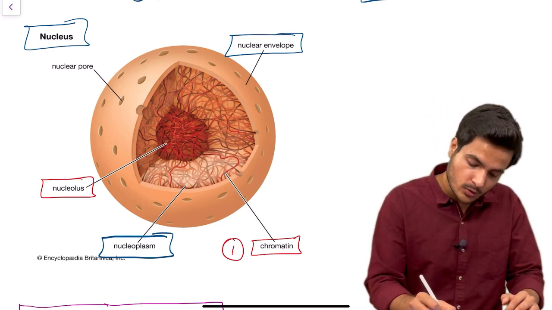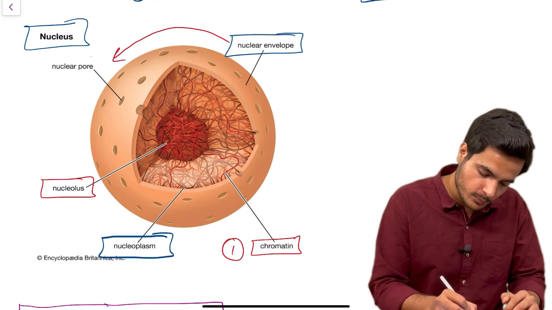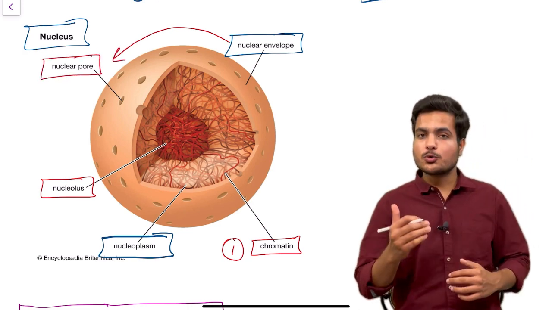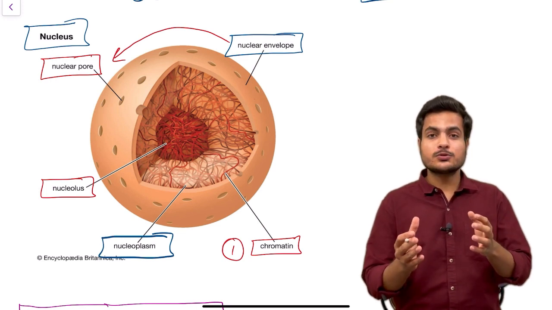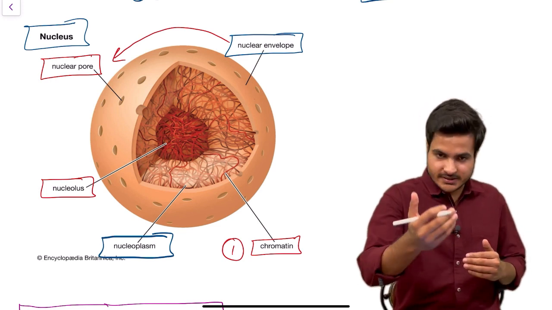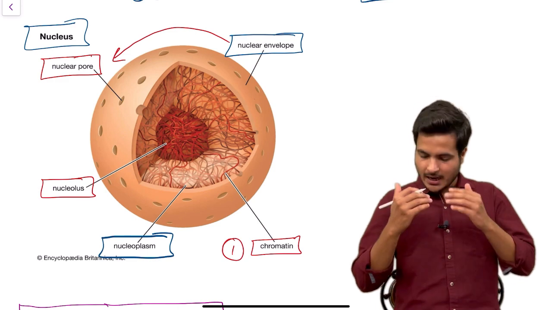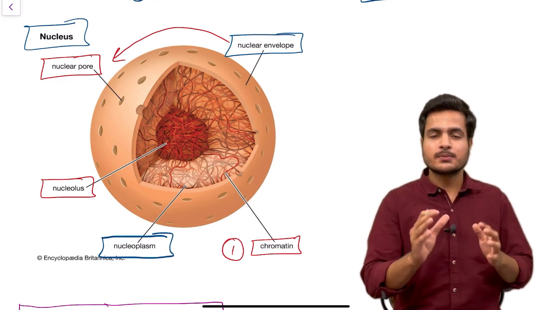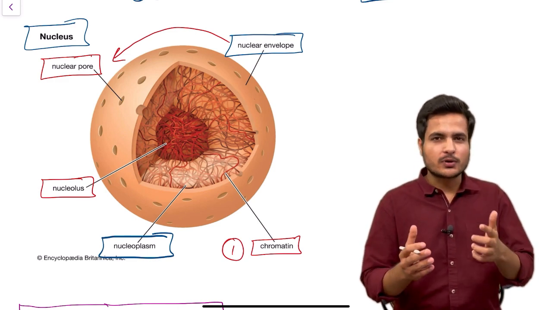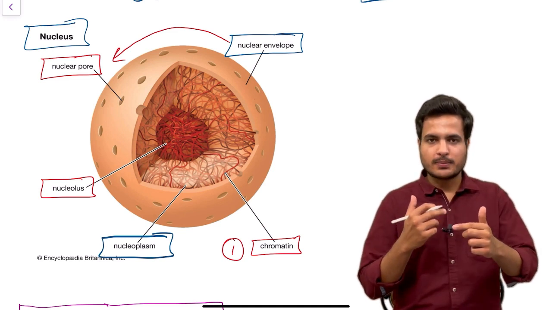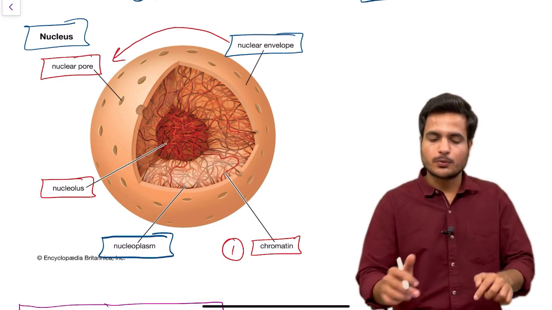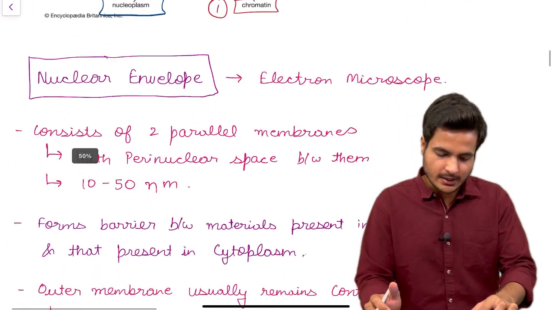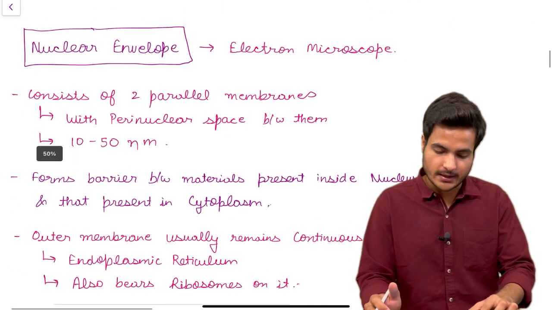And in the nuclear envelope we have a few openings known as nuclear pores. We'll study what the use of these nuclear pores is. They are used for the transfer of materials from the cytoplasm into the nucleoplasm and from the nucleoplasm to the cytoplasm. Mostly RNA and proteins transit between the cytoplasm and nucleus, so these two things move through these pores called nuclear pores. Now let's talk about this envelope, the nuclear envelope.